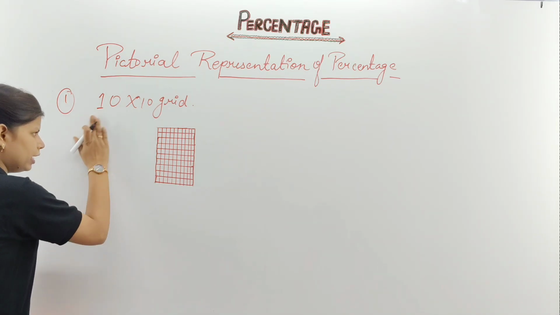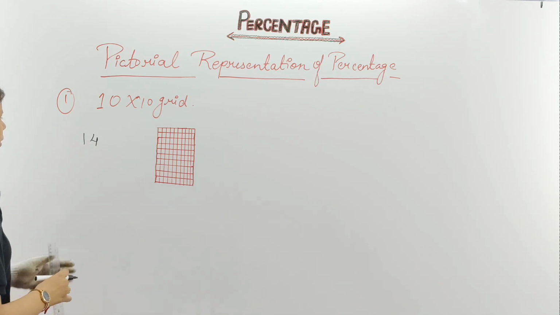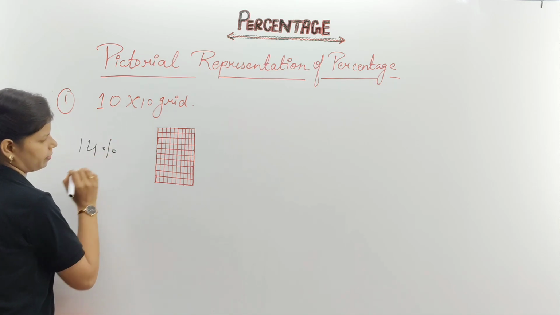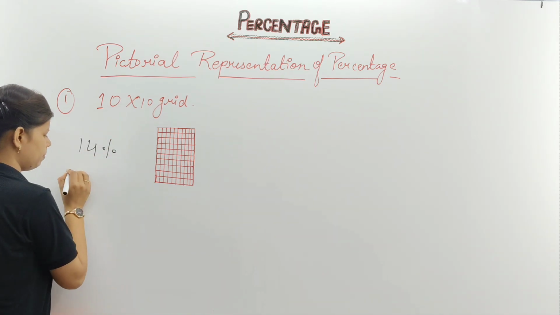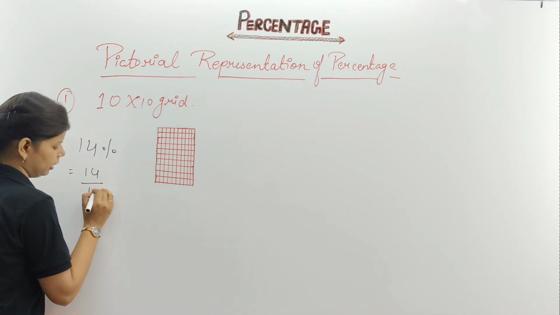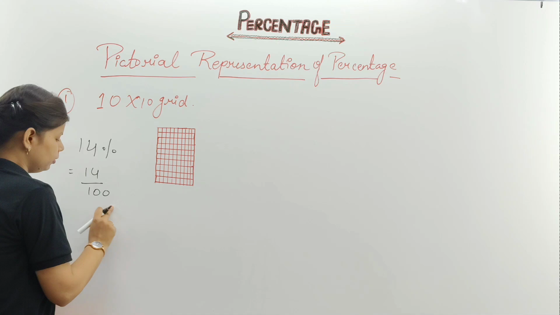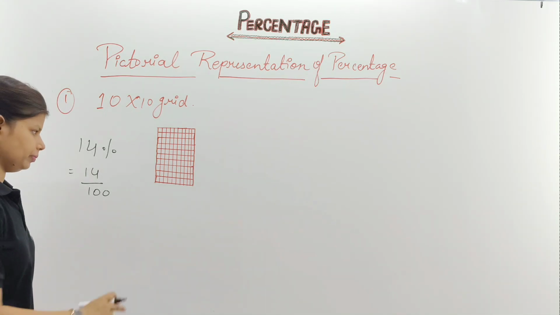If you are getting 14% in your question, I'll write a little bit. 14% means it can be written as 14 upon 100. Percent always represents 100, as I have shown you in the previous slides. Percent means 100. Clear?